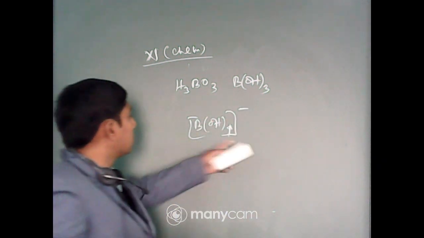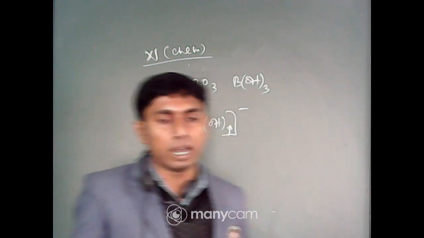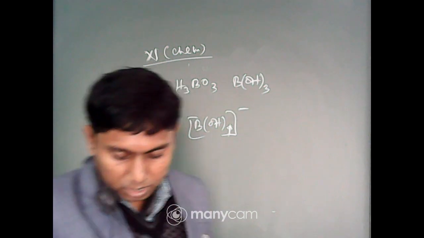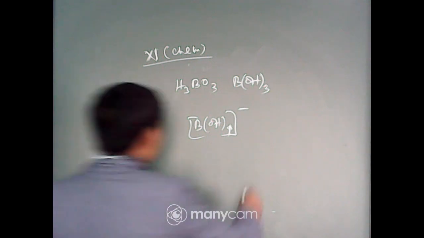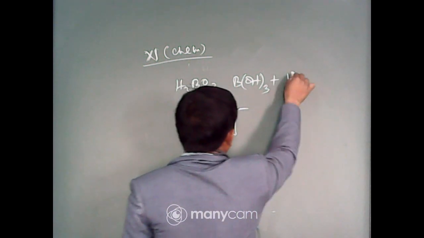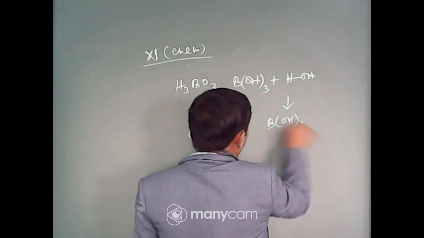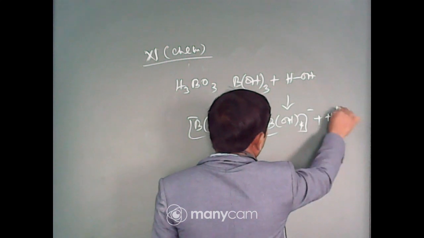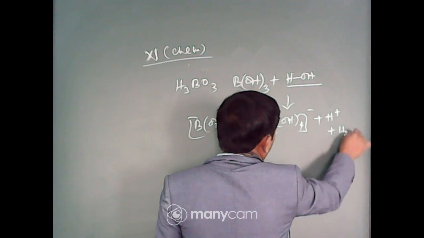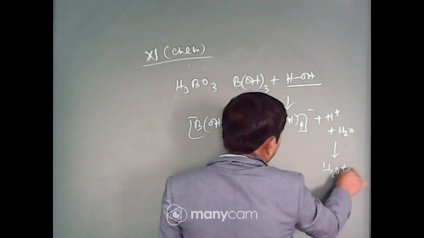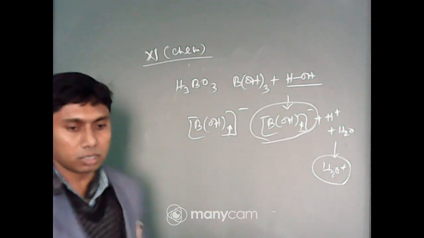So, this species is formed by taking one hydroxyl ion from a water molecule and releasing the proton. So, here is the equation, that is formation of H3O plus. When it takes up the hydroxyl ion, it will form [B(OH)4]minus plus H plus. This H plus combines with H2O to form H3O plus. So, in the aqua species, it is the presence of [B(OH)4]minus and H3O plus.